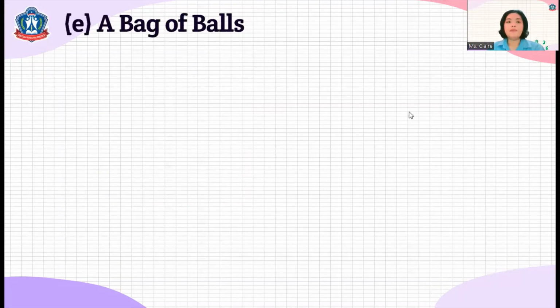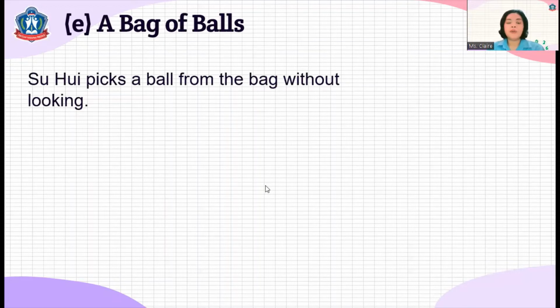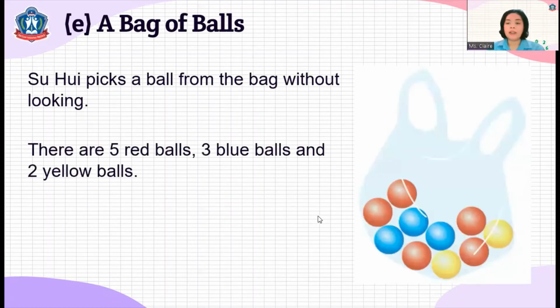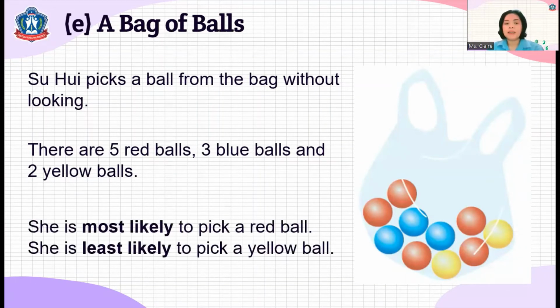Let's continue. A bag of balls. Suhu picks a ball from the bag without looking. Look at the bag. There are three red balls and two yellow balls. So there are actually 10 balls inside. She is most likely to pick a red ball.